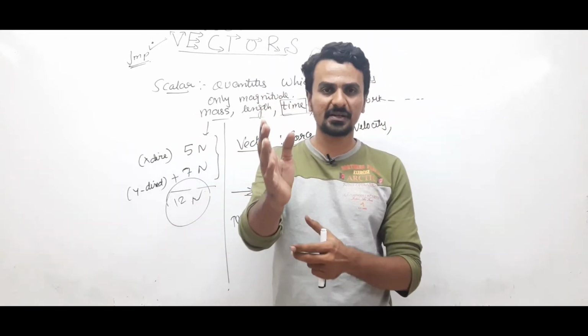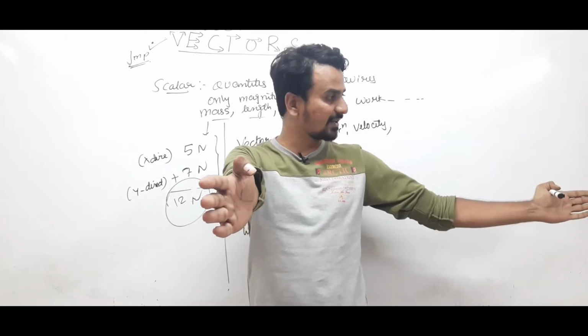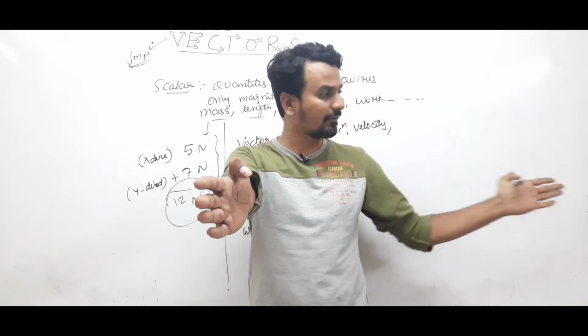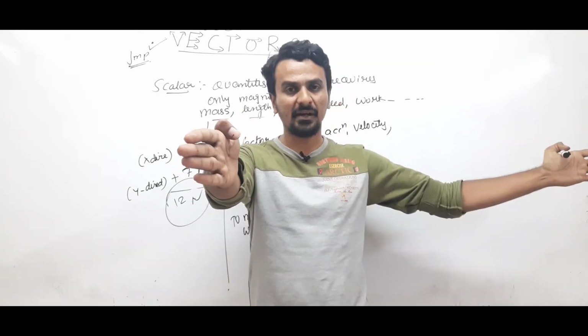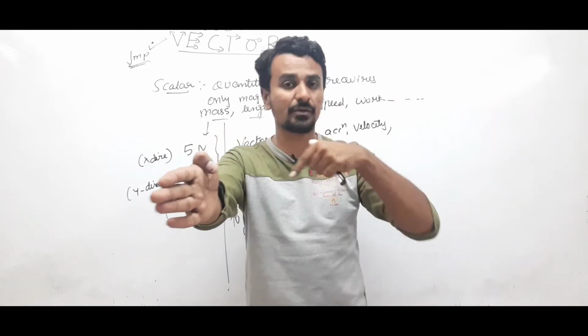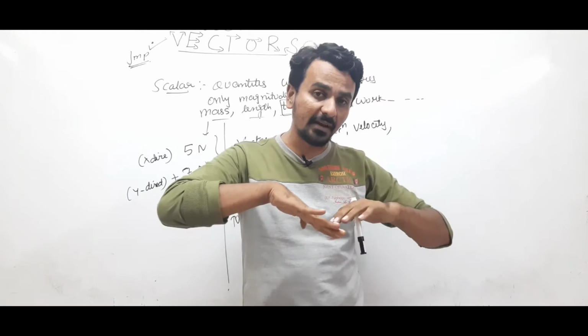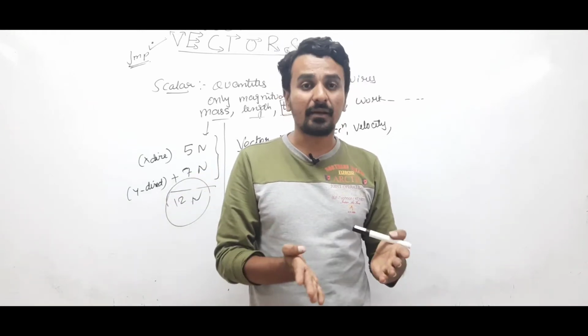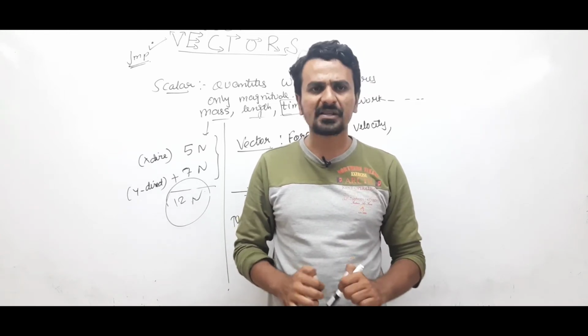If a person is applying a force on me of 5 Newton, another person is applying a force of 5 Newton in this direction. He is applying in this direction, he is applying in this direction. I am neither going to move in this direction, nor in this direction. That means I will be moving in some other direction, and not with a force of 10 Newton or 5 Newton. So make it very clear.